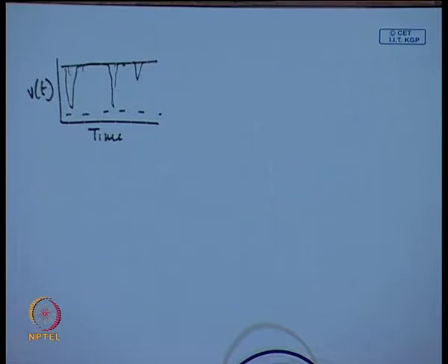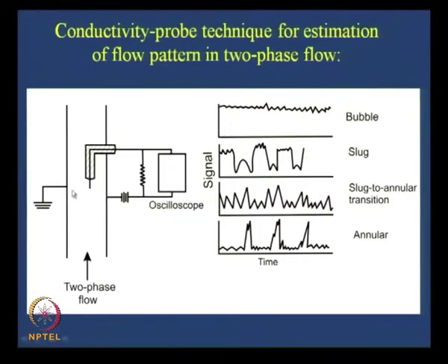Now, when we have slug flow, this is for a vertical pipe I am showing you. If we have slug flow, then in that case what happens, at some particular point the Taylor bubble comes and hits it. When the Taylor bubble comes, the conductivity falls instantaneously, and as long as the Taylor bubble moves, the conductivity is almost at 0. The moment the Taylor bubble goes away, the liquid slug comes, suddenly your voltage rises up. Again when the Taylor bubble comes, it falls down. So, therefore, you can see this particular periodic phenomenon is very well captured by the conductivity probe signals by its alternate peaks and valleys as it is shown.